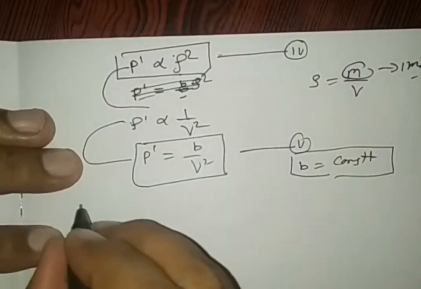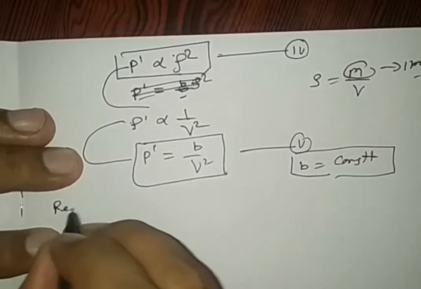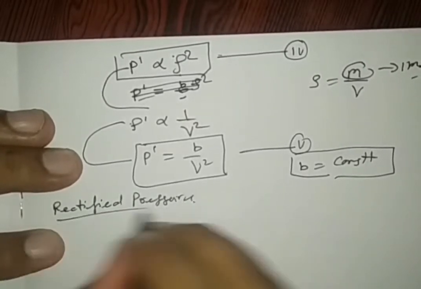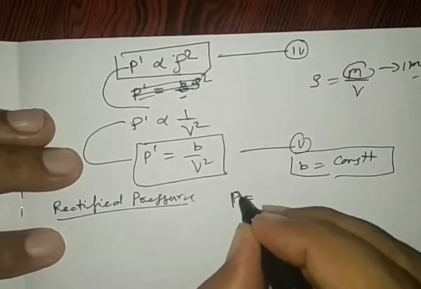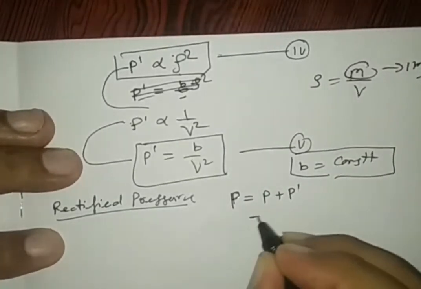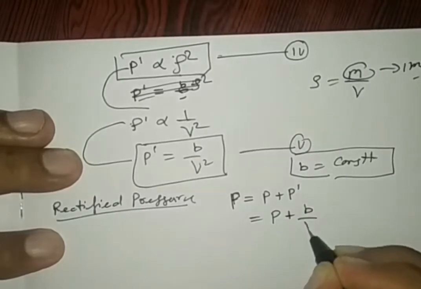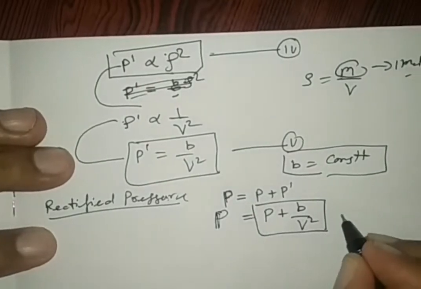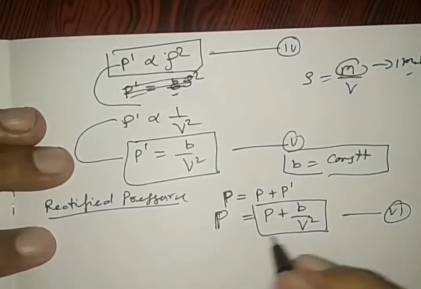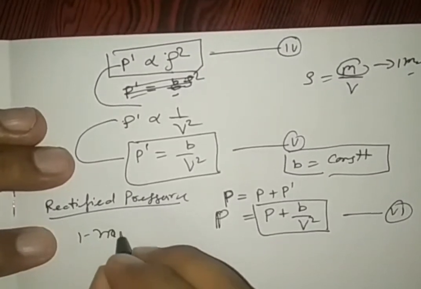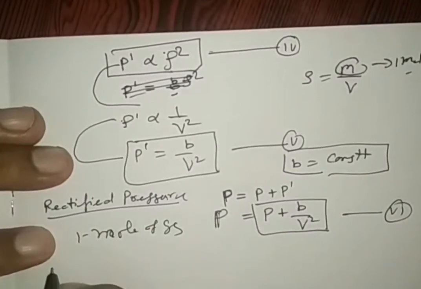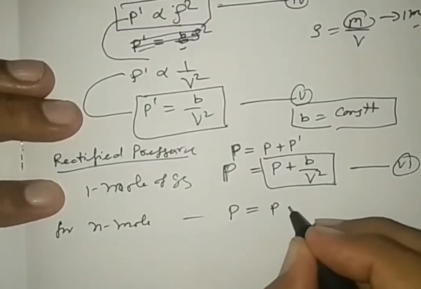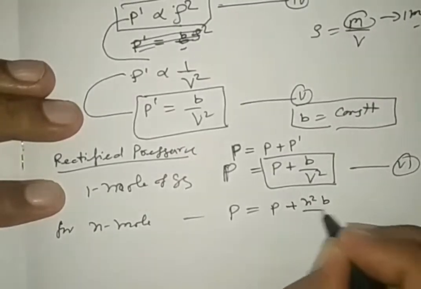So the rectified pressure, capital P, is equal to P plus P dash. It is P plus B by V square. So we are considering this pressure in place of the real pressure. It is represented by equation number 2, for 1 mole of gas. For n moles, it can be written as P plus n square B by V square.